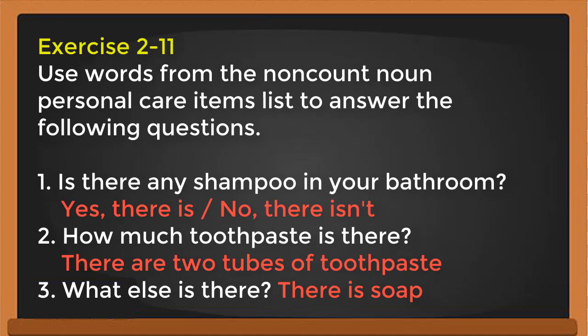Okay, now let's look at exercise 211. Use words from the non-count noun personal care items list to answer the following questions. So you have to look at the personal care items list, like the lotion, bath gel, conditioner, cream. Is there any shampoo in your bathroom? This is a yes or no question. You have to answer with yes or no. Yes, there is. No, there isn't.